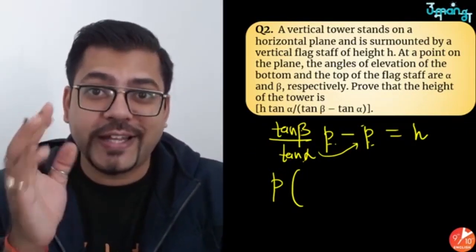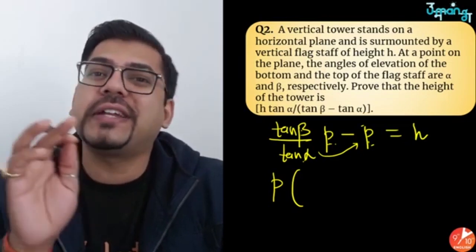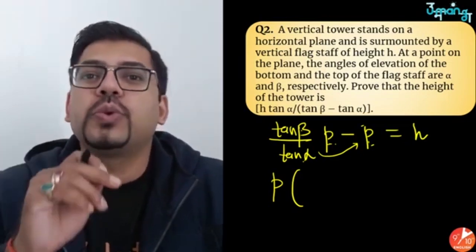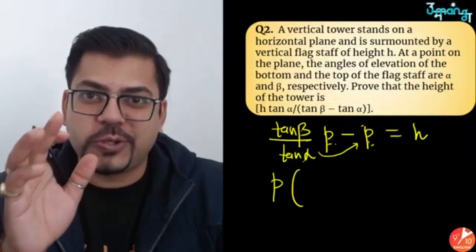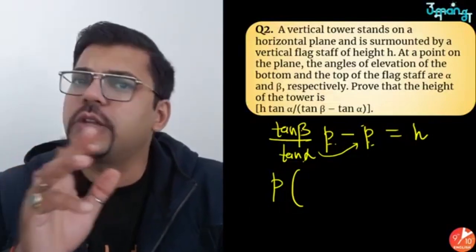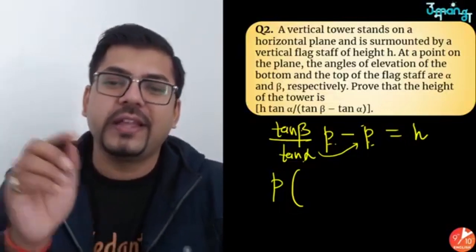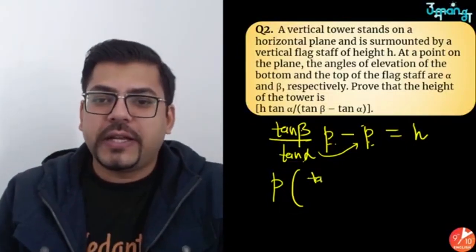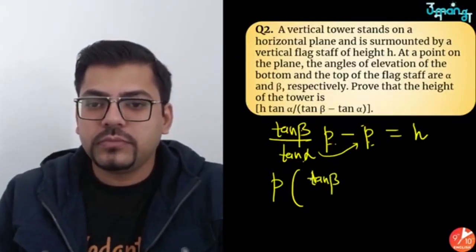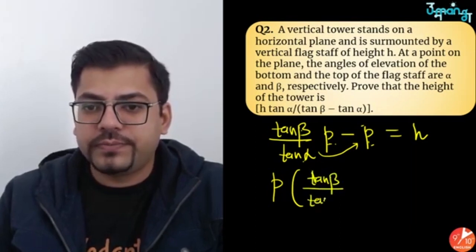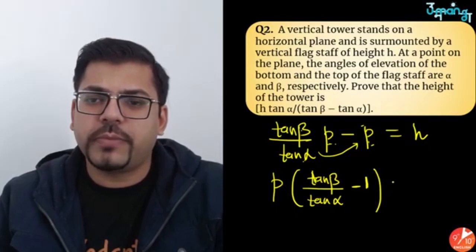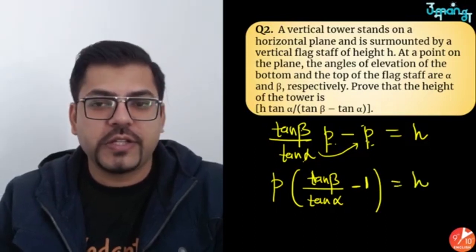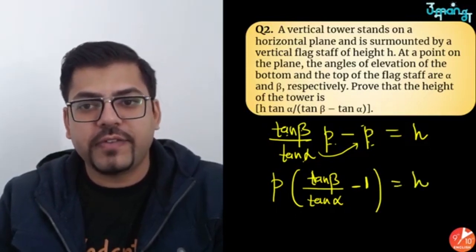If you are not understanding anything, this means you need to write it down on paper, and do this addition, calculation, subtraction, all this on your own. Just do it once, you will understand it. Okay, so this is tan beta upon tan alpha and minus 1. Let me do it in the next step. I have taken p common, tan beta by tan alpha minus 1.